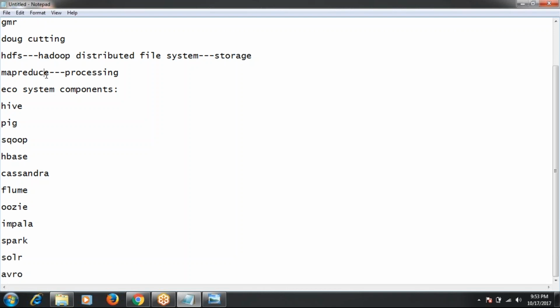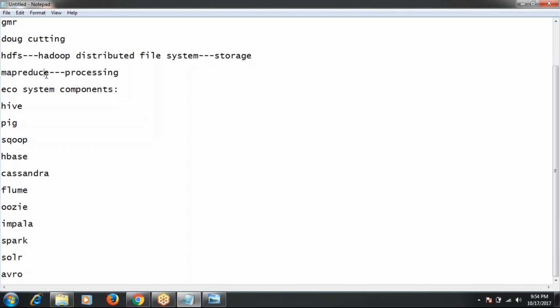Using MapReduce, you can do any type of analysis based on our requirement. We can write the MapReduce code in Java, then execute the MapReduce jobs. Whenever you submit a MapReduce job on the cluster, it is submitted to all the slave machines, and the job executes in parallel.